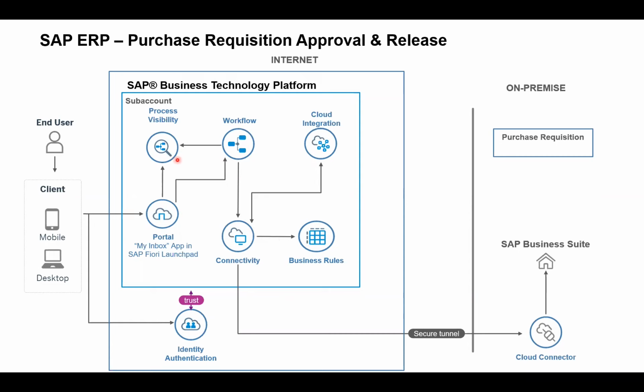You are able to consume the process visibility to keep track of your different process variants, and you also do integration with the underlying Business Suite system through SAP Integration Suite. So that is a simple solution architecture overview. And now I would like to directly take you to a demo and show you how this